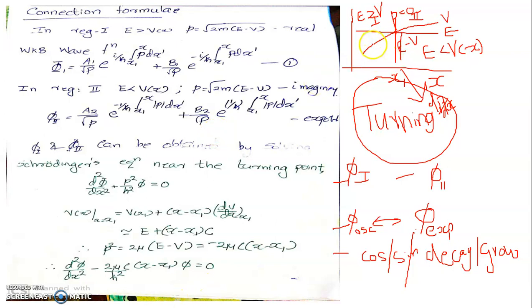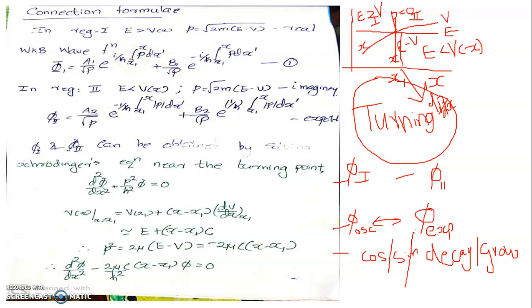Of course, you can easily write the wave function representing the system in region 1 by taking an arbitrary choice of x value in this regime and starting from the turning point at x1, using the general WKB wave function given by phi1 equal to a1 by root p e raised to i by h cross integral x1 to x p dx prime. Look at these integration limits. We will be integrating this from x1 to x. Here x1 is exceeding x as far as region 1 is concerned, so that the integral x1 to x turns out to be a negative integral.